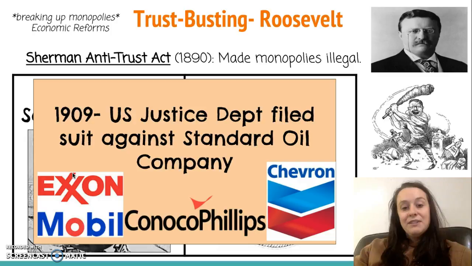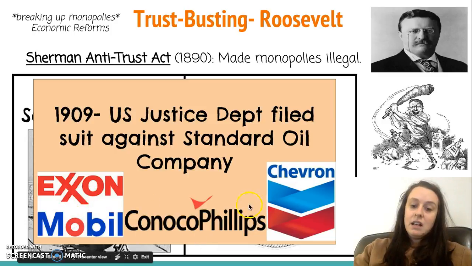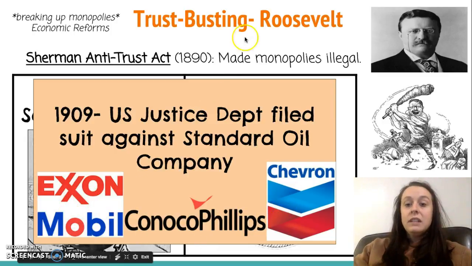Lastly, it's important to remember about our Standard Oil Company, Rockefeller's company. And remember, he had a monopoly that began in Ohio and moved into New Jersey. And in 1909, the U.S. Justice Department filed an anti-monopoly suit against them. And by 1911, they were forced to break up. And so these are kind of like the current day remnants of Standard Oil. So Teddy Roosevelt was known as this trust buster that really made it a point in his presidency to kill these monopolies.